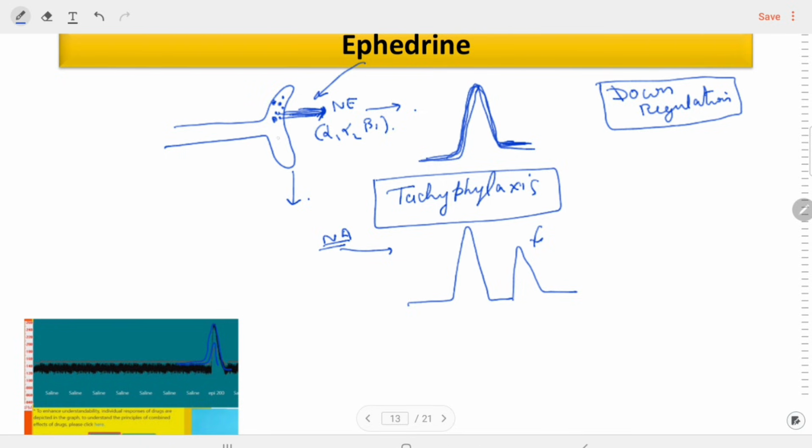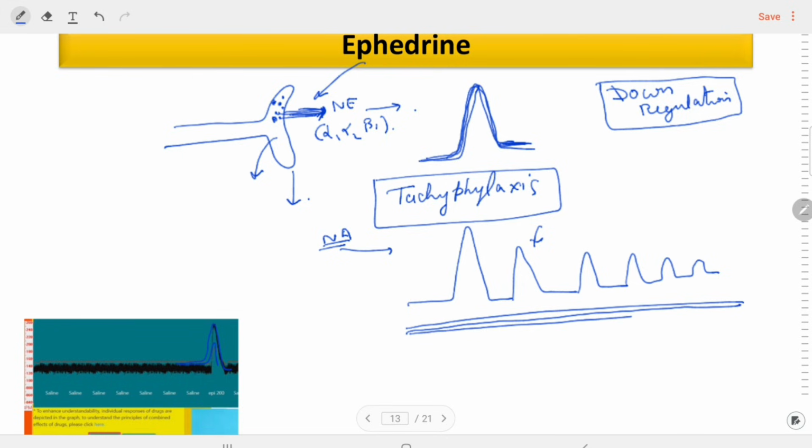Again the amount will decrease more, the BP will increase less than the previous dose, and this continuously happens, and this phenomenon is known as tachyphylaxis, because the drug that is secreted from the presynaptic neurons is continuously getting slower.